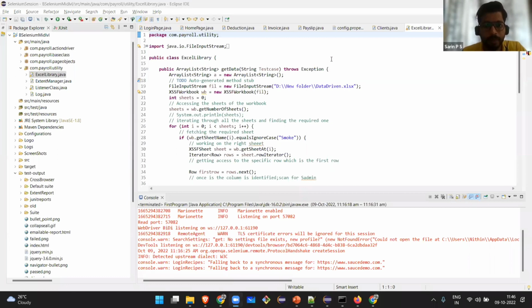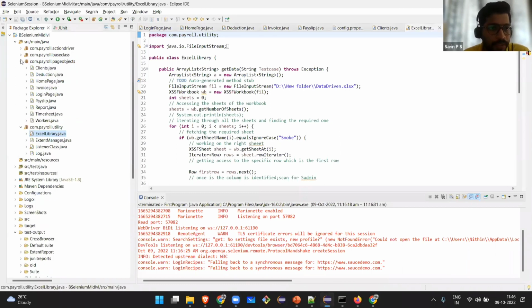The name of the repo where you will get this. So when the interviewer asks you to explain about the framework, this is what you have to explain. I have my base class, I have my page objects, each page stored separately. What is the advantage of using page object? If something gets changed, I need not go to the test case to make the changes. I can change it here, and it will reflect in all the test cases.